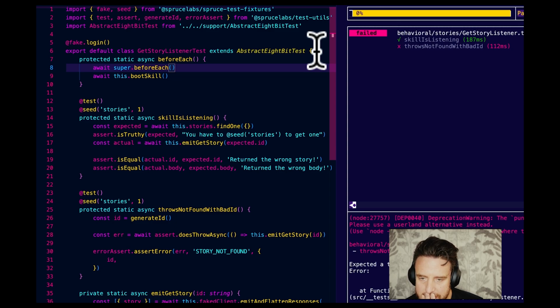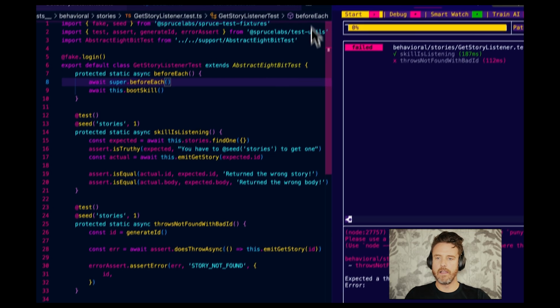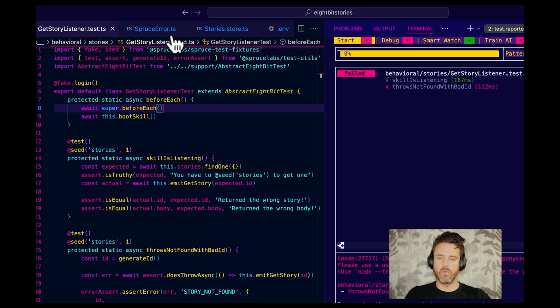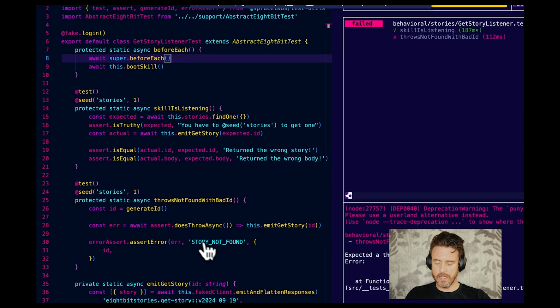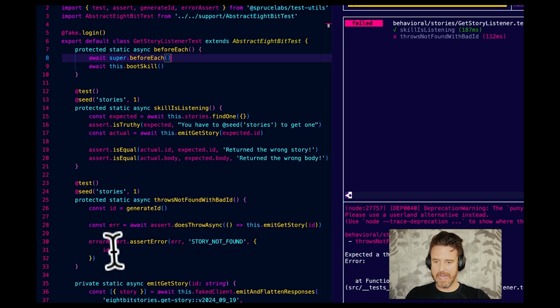Expected an error to throw, but never got one. Okay. I was wrong about why it was throwing in the first place. Well, anyway, here we go. So we expect story not found error with the ID that was passed to it.